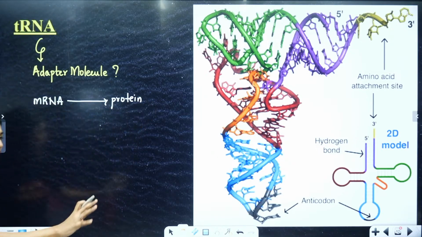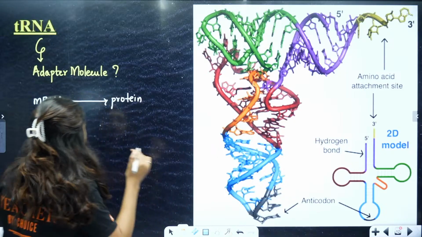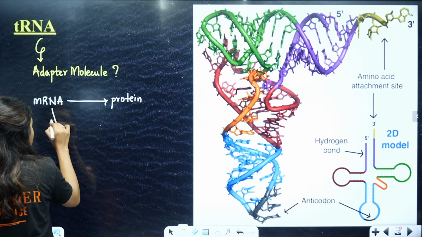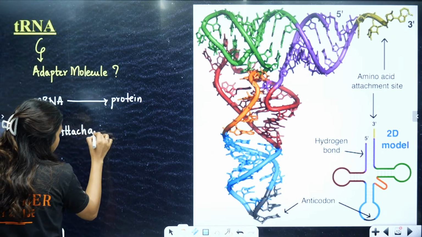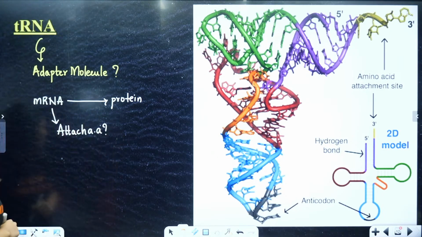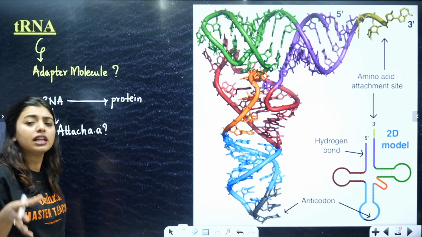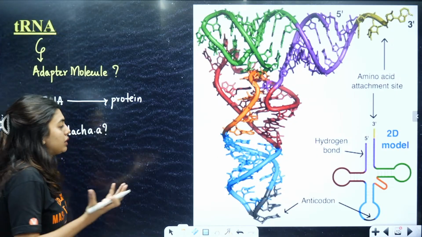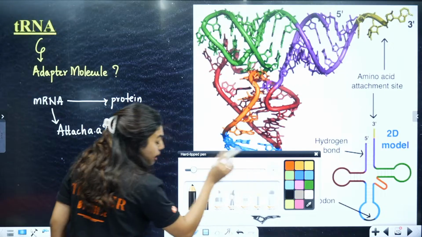Again, we understood the language, we understood the genetic code, but did you see anywhere that mRNA can attach protein or attach amino acid? Can it attach amino acid? No, ma'am, it cannot attach amino acid. Let's say protein itself, will they be able to attach themselves? No, they also can't.